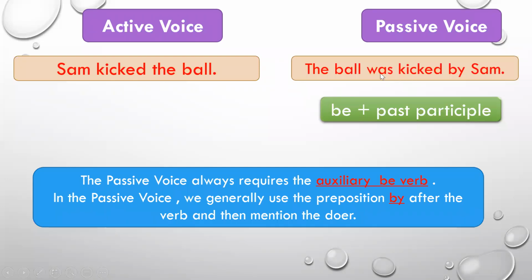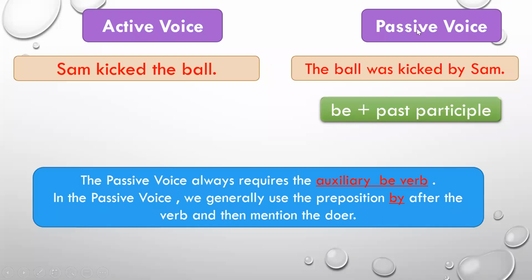Here, the verb is was kicked. In the passive voice, the verb is was kicked. So what do we see? What is the difference? Here, in the passive voice, we always use a be form of the verb. You all know what is the be form of the verb. We've done the tenses chapter. Be form in the present tense is am, is, are. In the past tense, it is was and were, isn't it? So we know has and have. All these are be form of the verb. Has, have, had. All these are be form of the verb.